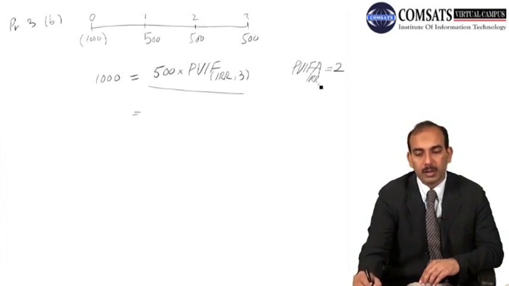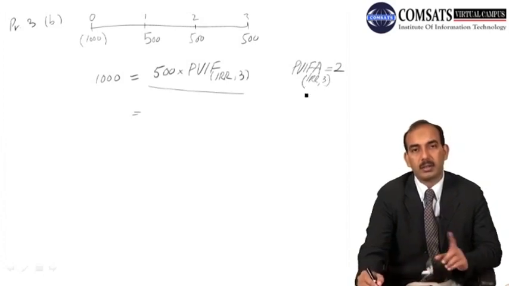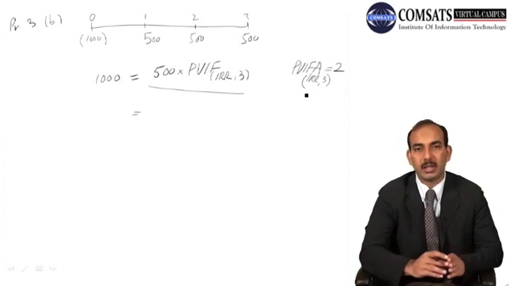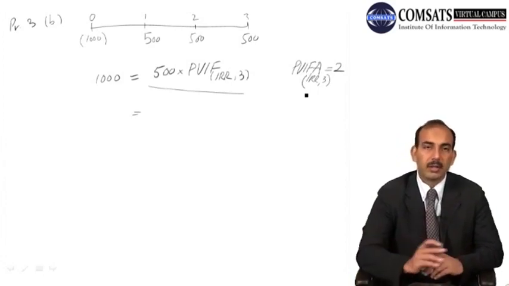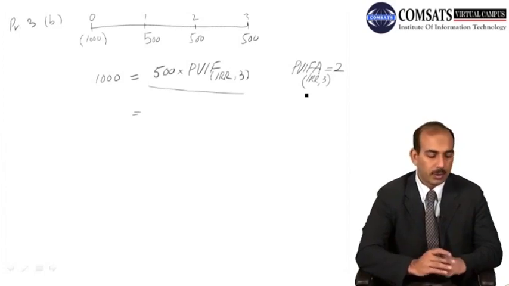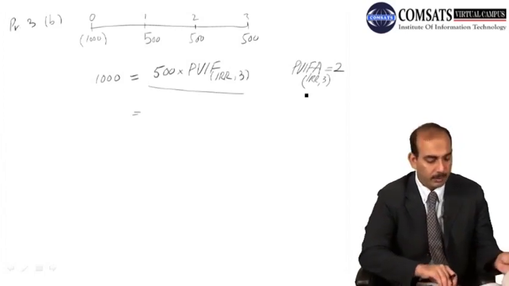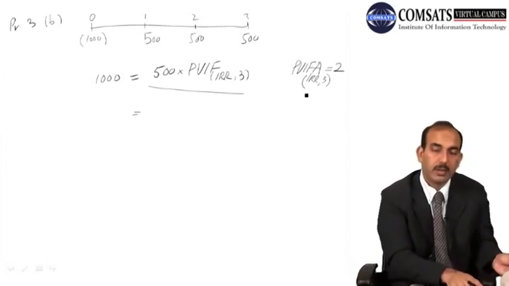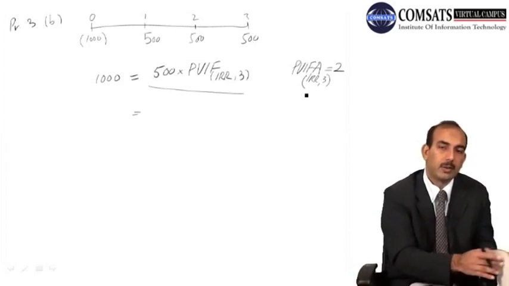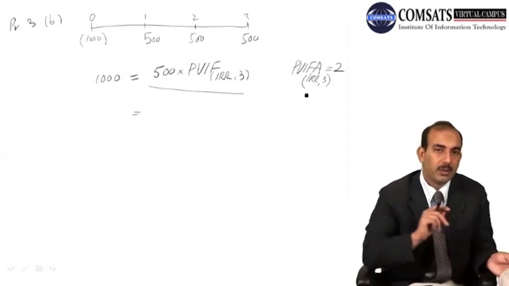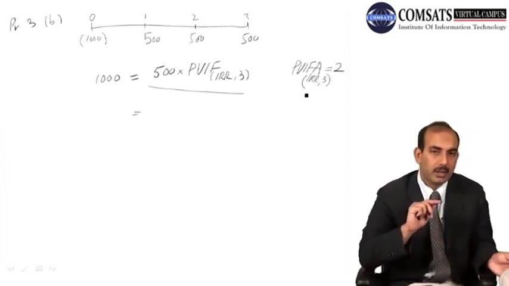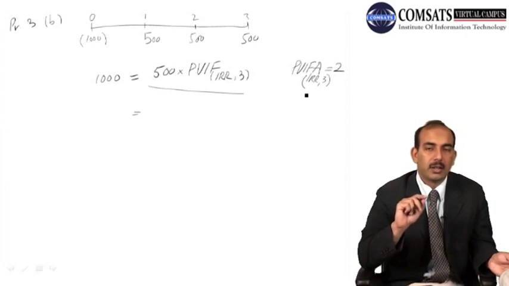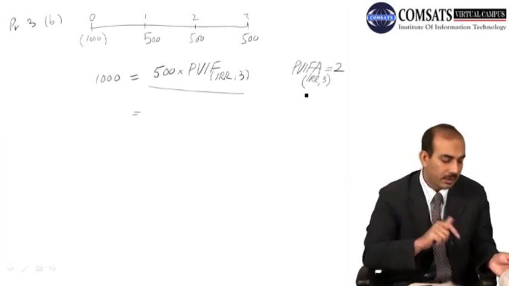Only then we can find out an internal rate of return which is suggesting our initial cash outflow and the present value equal. So now let's look at the end of the book in the appendix table, table 4, and we look for a value where we get it very close to 2. Present value interest factor for the 3rd year, where we get a value very much close to 2, and we look what percentage is given there.